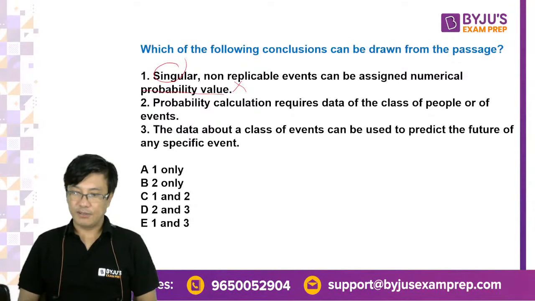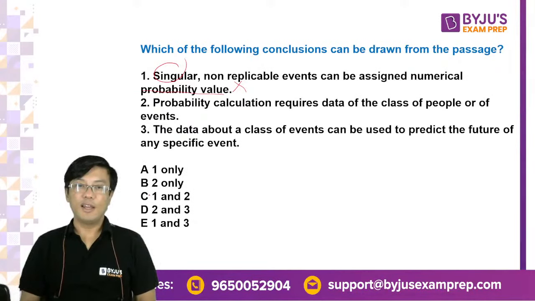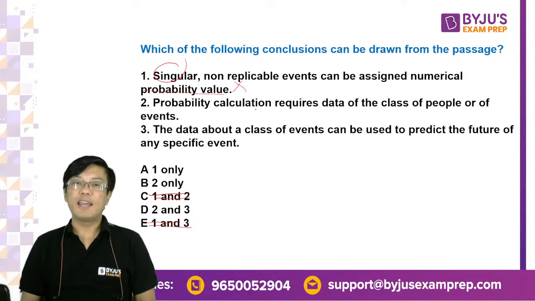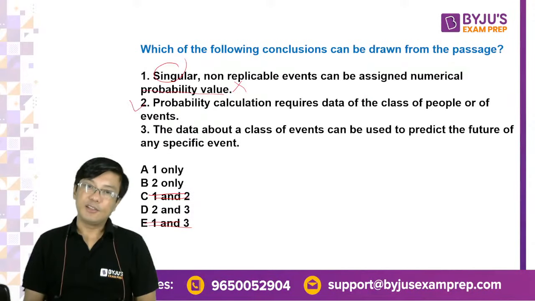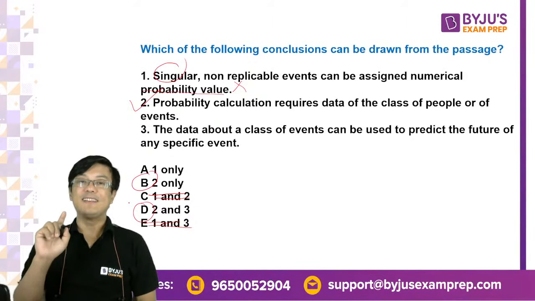Right. So many people are saying, okay, Vaishnavi B, many people, Krishnakant, Pinky, and funny thing saying that should be D. So choice between D and B. D and B, अच्छा D में देखो one तो है नहीं, ठीक है, one definitely is not the case. So now we have to look at 2 and 3. Probability calculation requires data of the class of people or of events. ये तो है ही. So that means the answer will have to be either B or D. It will depend on whether 3 is there or not.